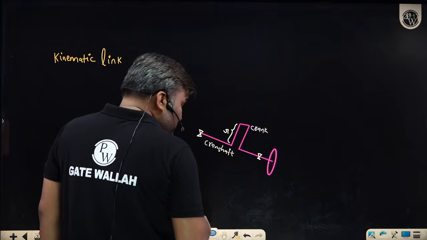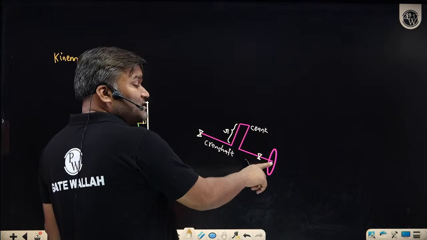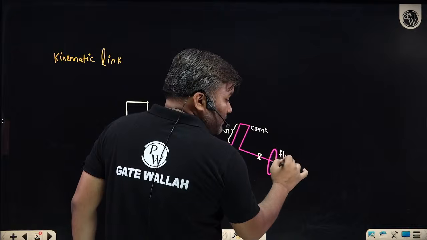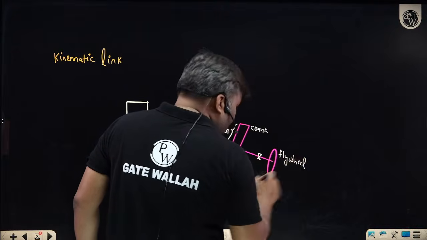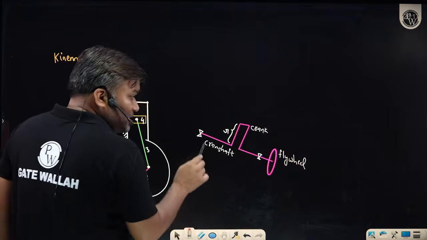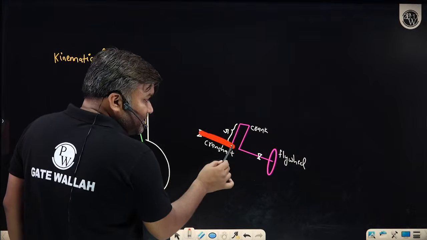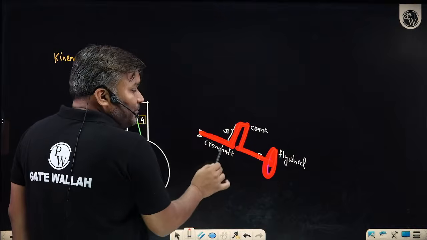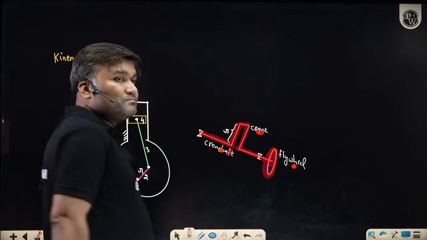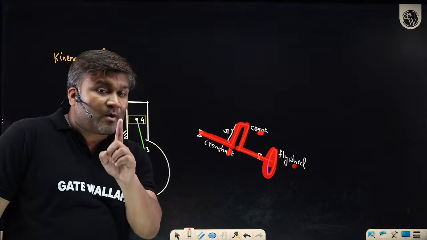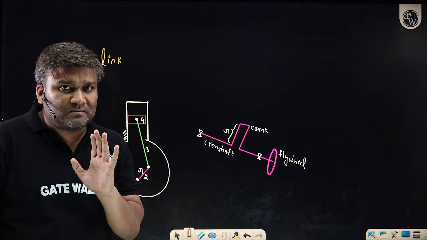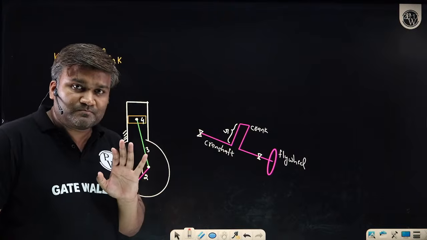Rigidly mounted means, sir, there is no relative motion between this flywheel and this crankshaft. So this entire thing which I have made using purple color, the crankshaft and this flywheel, all these 3 things are counted as a single body, a single link. Why? Because there is no relative motion between these 3 bodies. Do you understand?